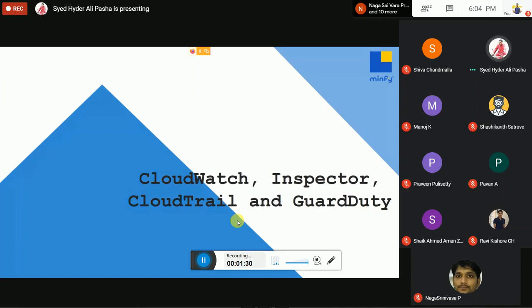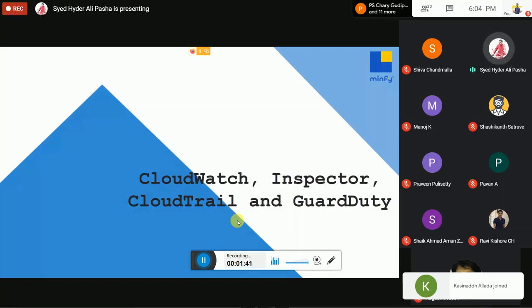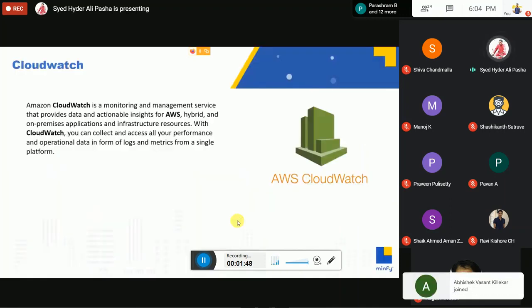started working on. So these are the important services which help us monitor the AWS infrastructure as well as the operating systems, EC2 machines in the AWS. So let's start with CloudWatch. What exactly is CloudWatch?